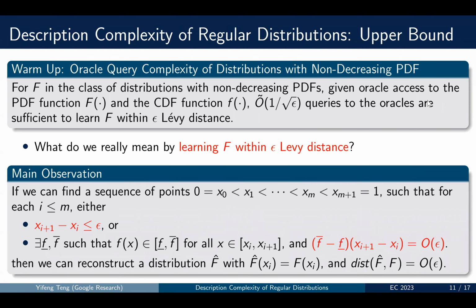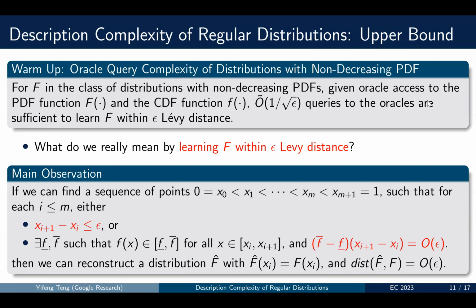Our observation is that if we can find a sequence of points such that for two neighboring points, either their distance is small, within epsilon, or we can characterize the PDF function between the 2 points such that the distance of the 2 points times the PDF range between the 2 points is O of epsilon, then from the CDF of these points, we can reconstruct a distribution that is epsilon close to the original distribution.